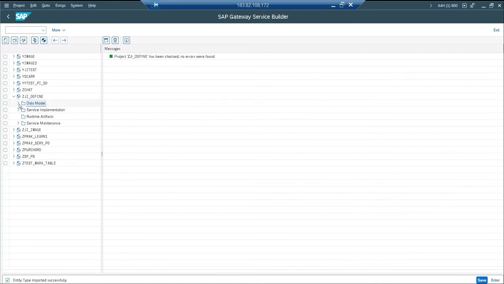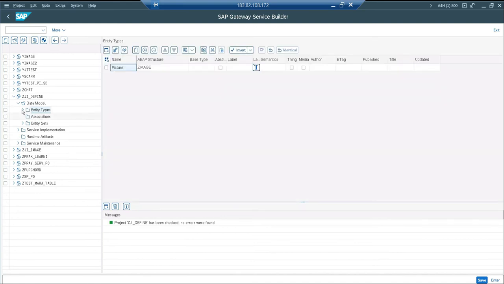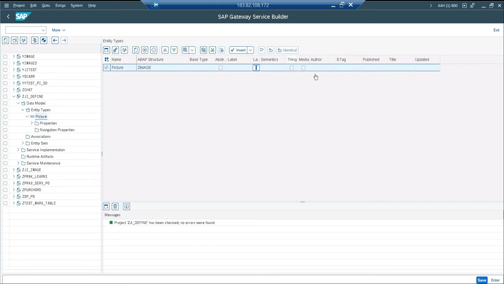Okay, so what I'm going to do is, if you go to the entity type, there is an option called media here. Let me select it. I will show you how the actual define method is generated for this design, and then I will come and take it out and do it manually.